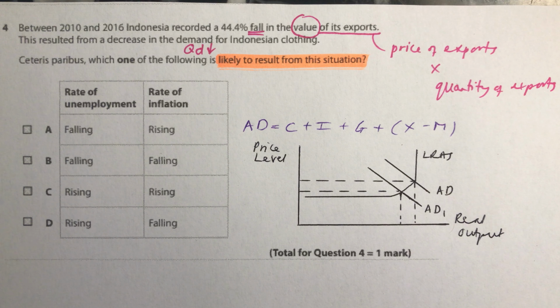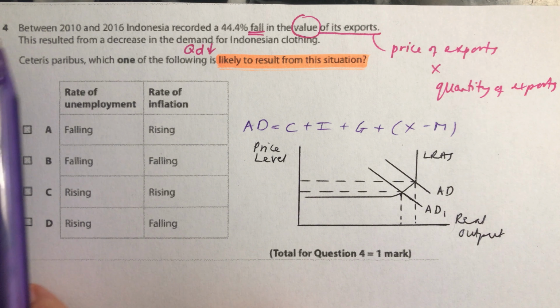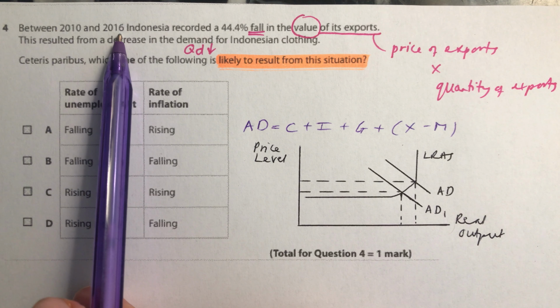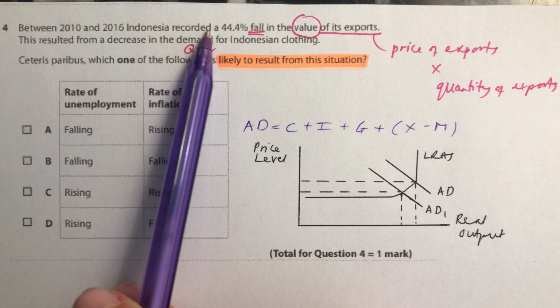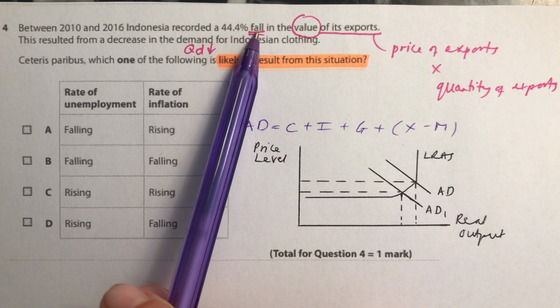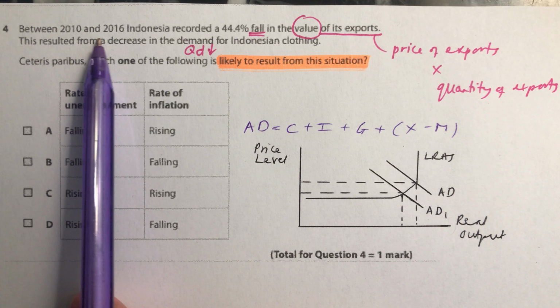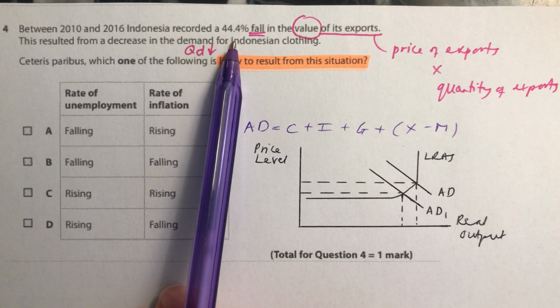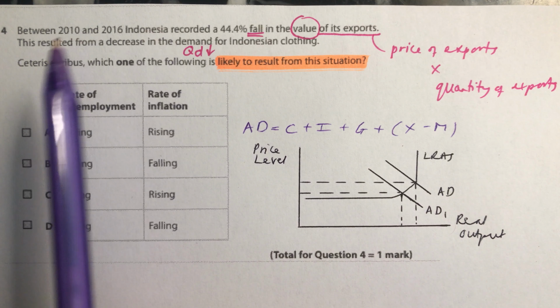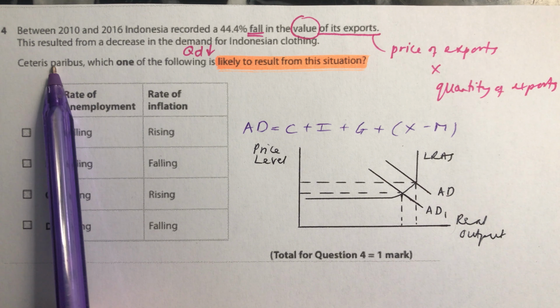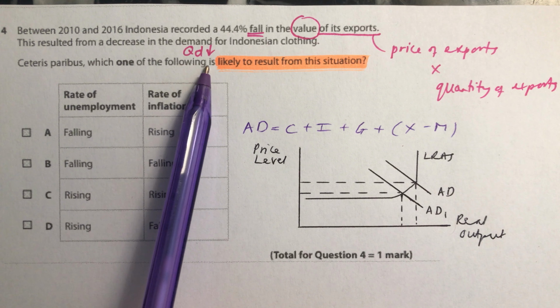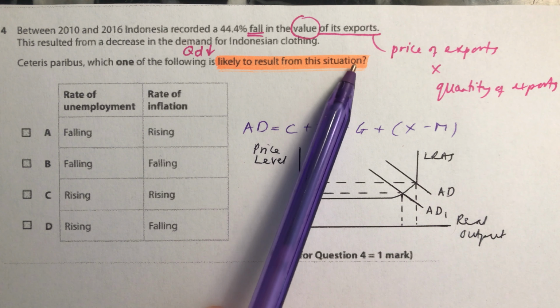This is a question about exports from an economy and what impact it will have if they are exporting less. It says here, between 2010 and 2016, Indonesia recorded a 44.4% fall in the value of its exports. This resulted from a decrease in the demand for Indonesian clothing. Ceteris paribus, so everything else staying the same, which one of the following is likely to result from this situation?